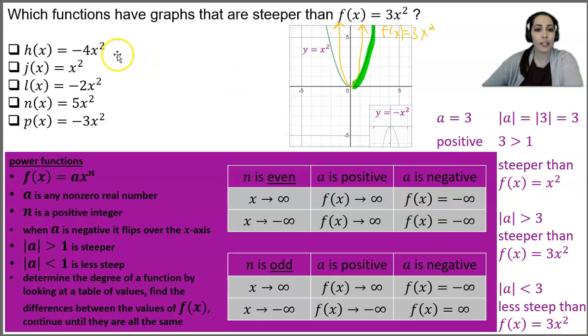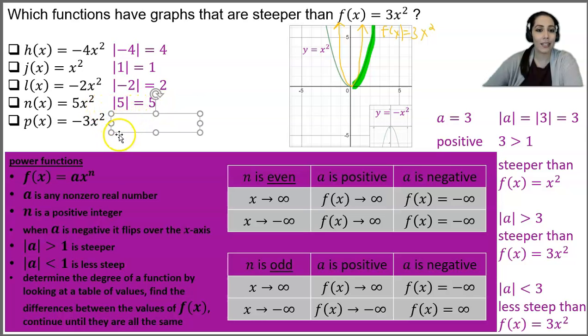So if I come over here, I'm going to just go ahead and take the absolute value of every single a. My a is -4, absolute value of -4 is 4. My a on this one is 1, so absolute value of 1 is 1. My a is -2 here, absolute value of that is 2. My a is 5 on this fourth one, absolute value of that is 5. And my a on my last one is -3, absolute value of that is 3.